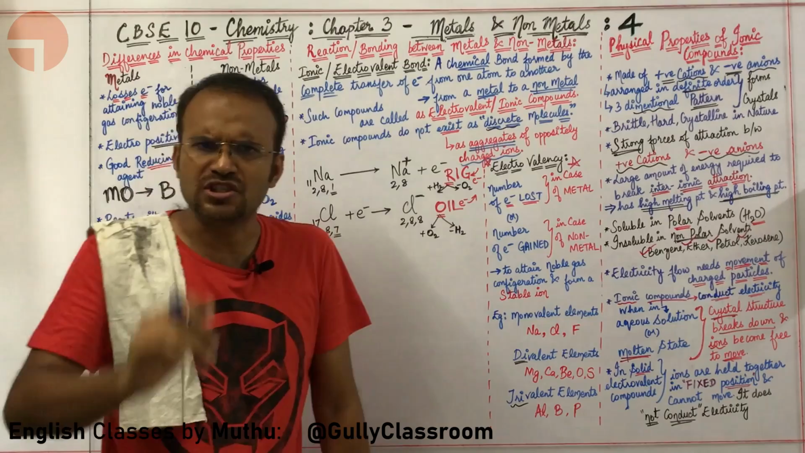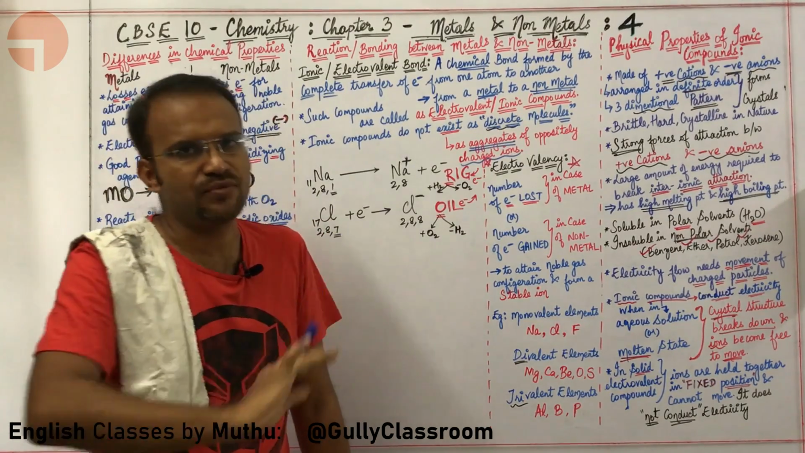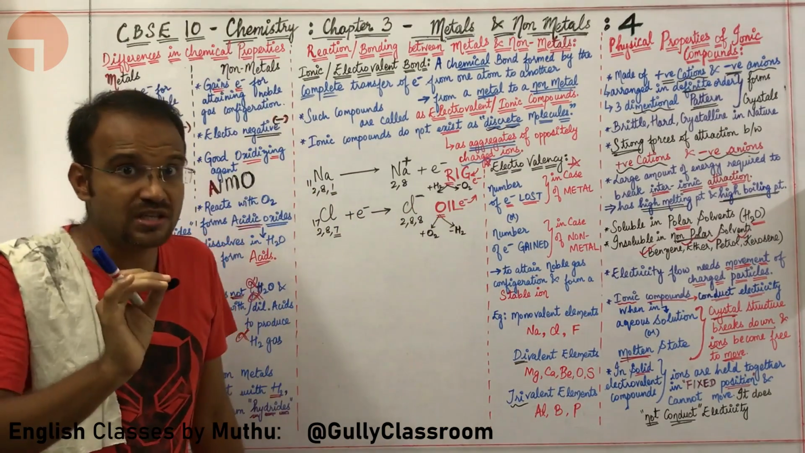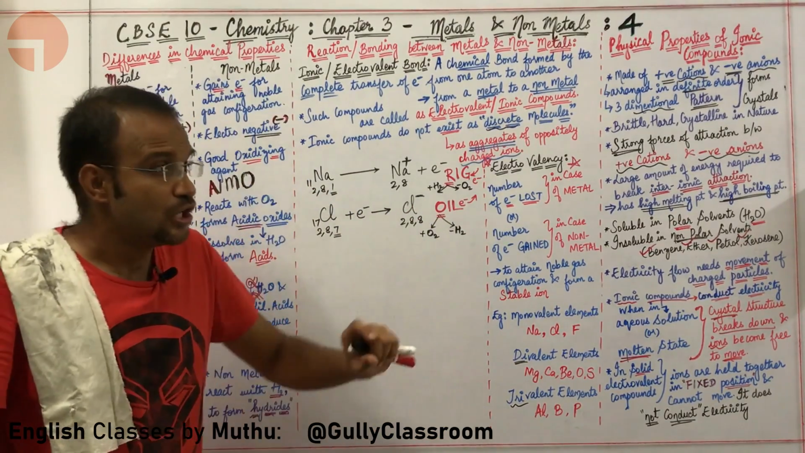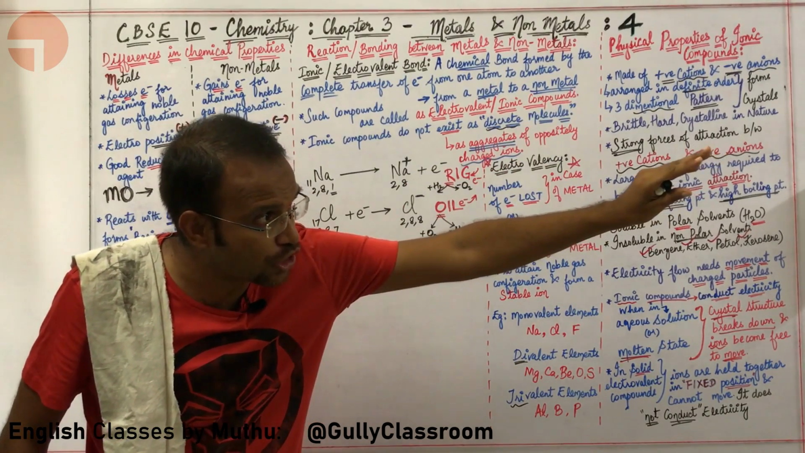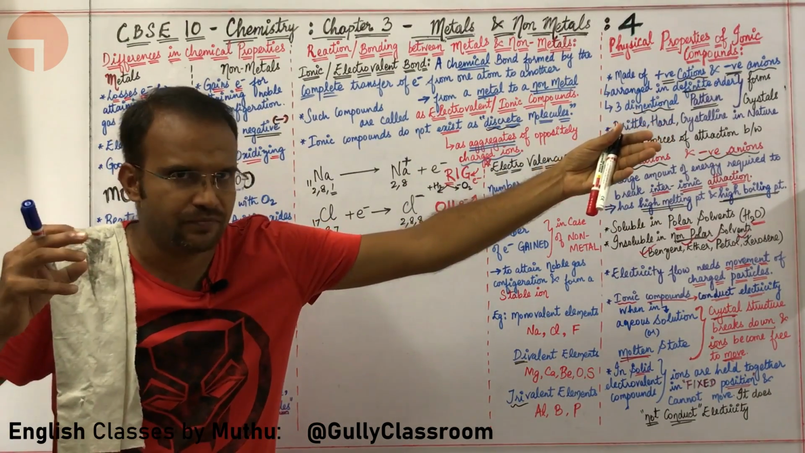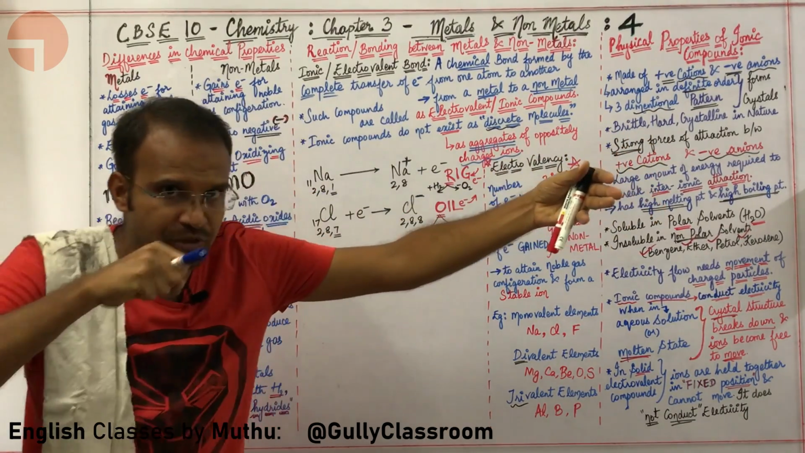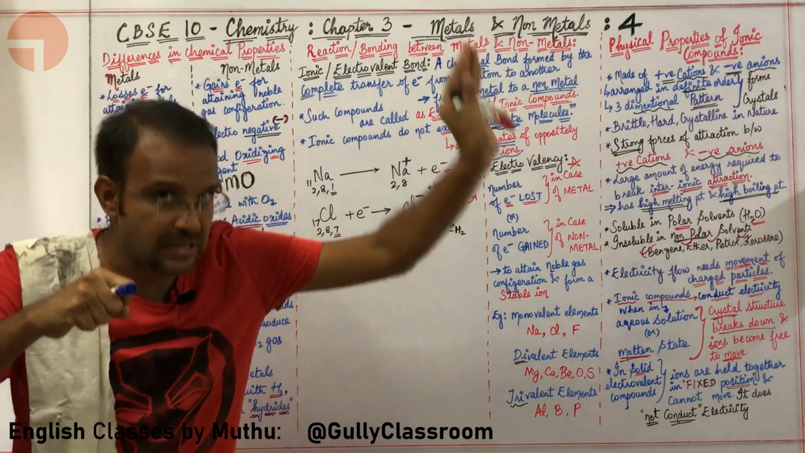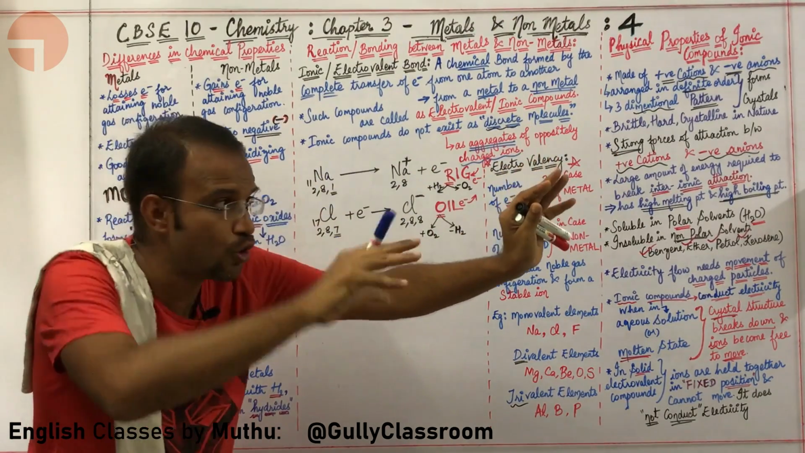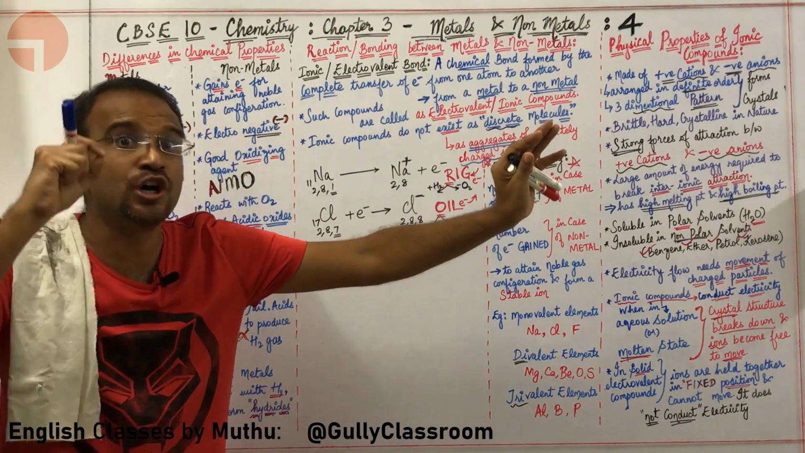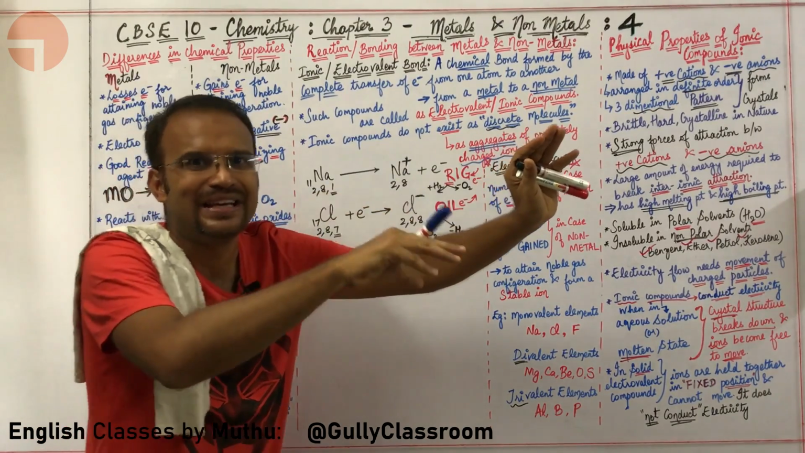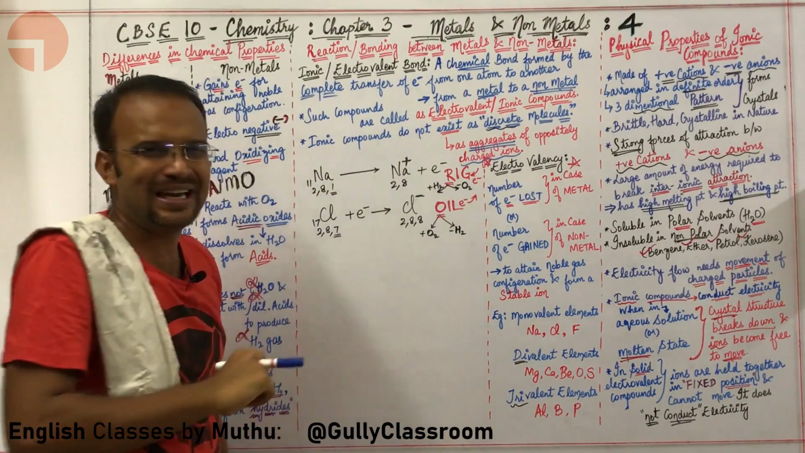In fact, what is oxidation? Oxidation means loss of electrons. Oxidation means somebody is losing electrons. So, somebody is losing electrons, and a robber must go and steal the electrons from them in order for them to lose their electrons. This robber is nothing but your non-metal.